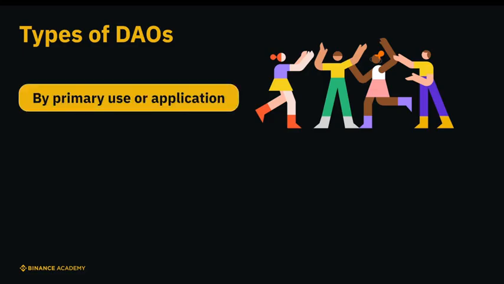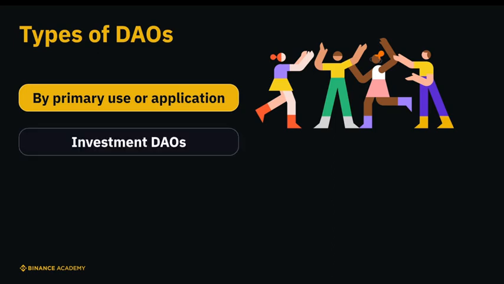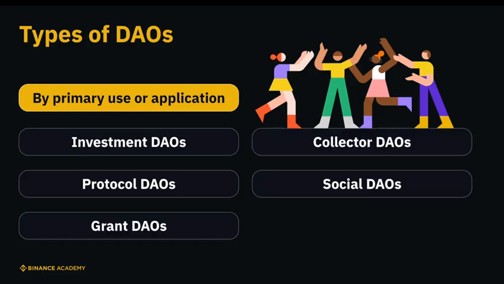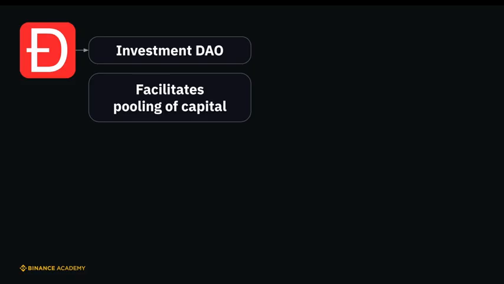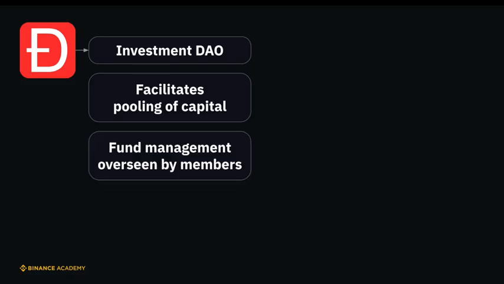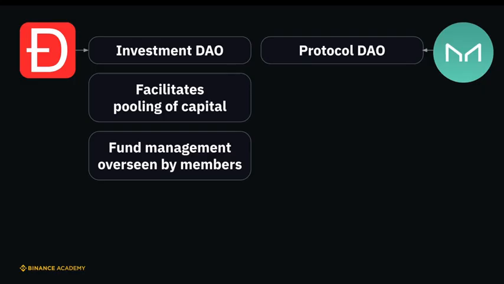A popular method to categorize DAOs is by their primary use or application. Some common categories include investment, protocol, grant, collector, social, and identity. For instance, the DAO that we discussed earlier falls under the investment DAO category, which facilitates pooling of capital with the management of funds being collectively overseen by its members.